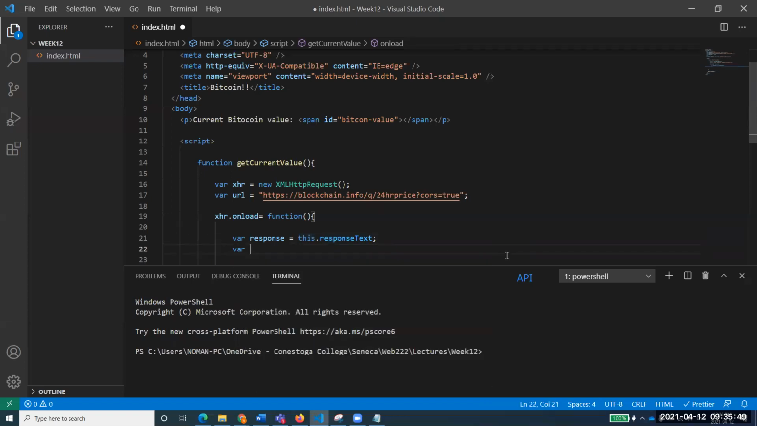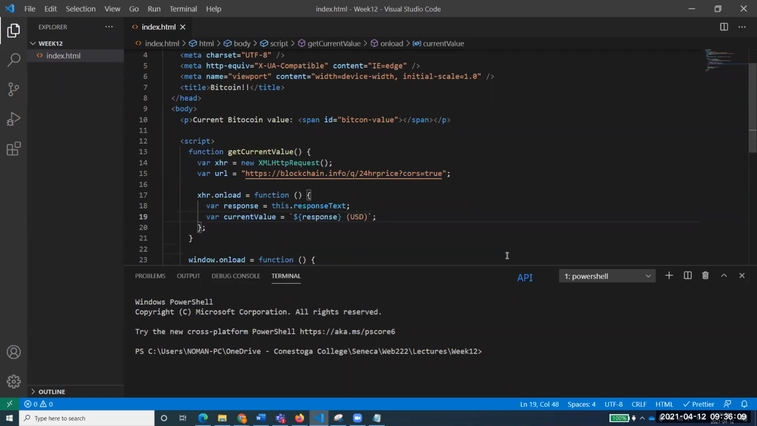Now the other thing, creating a variable currentValue equal to. You remember we have used this syntax of backticks, and using backticks is always very interesting. Why? Because you can just embed your variable like that, and add USD. You remember we have talked about backticks and this variable inclusion. Anyone? Yes, we have talked about that.